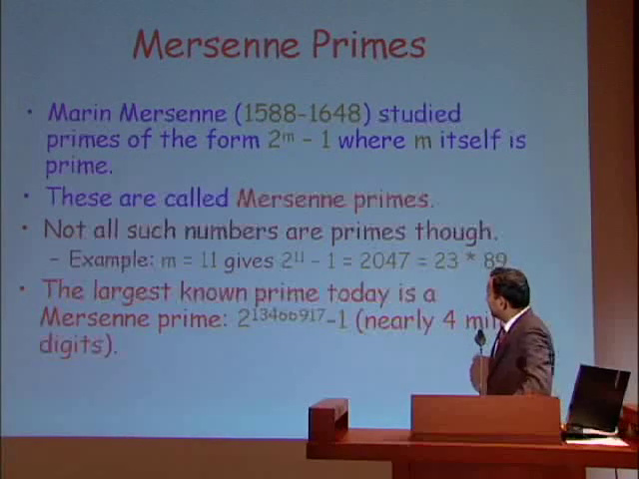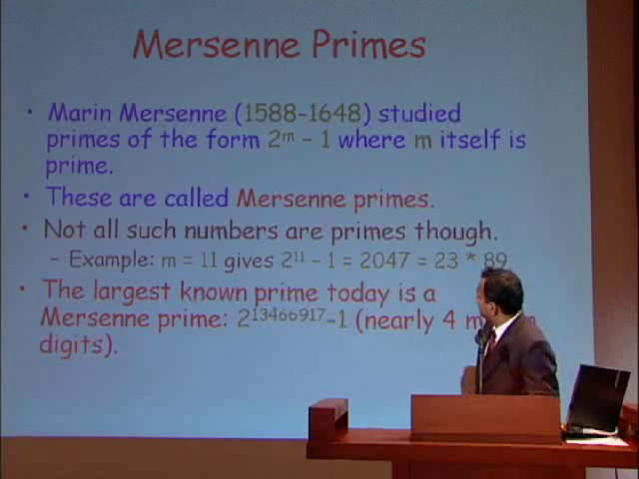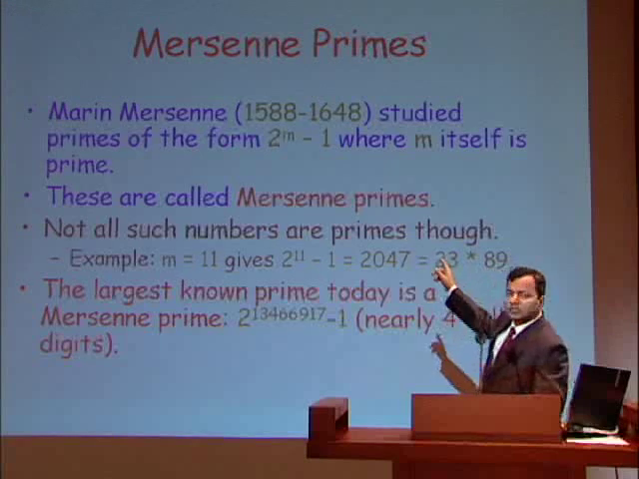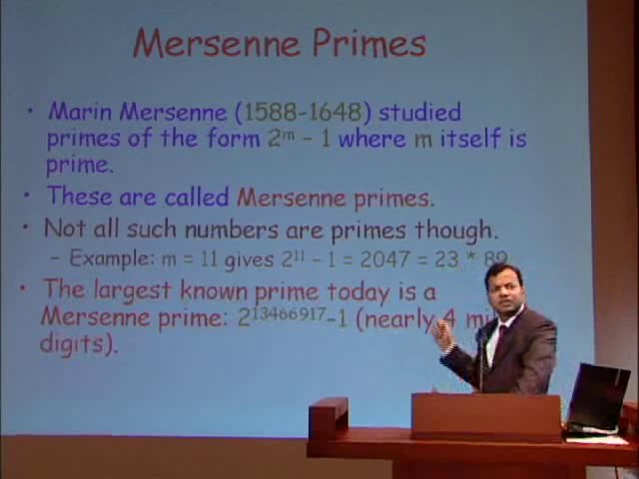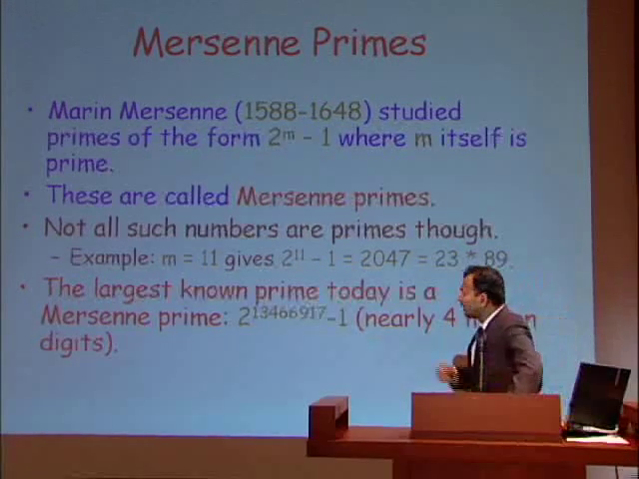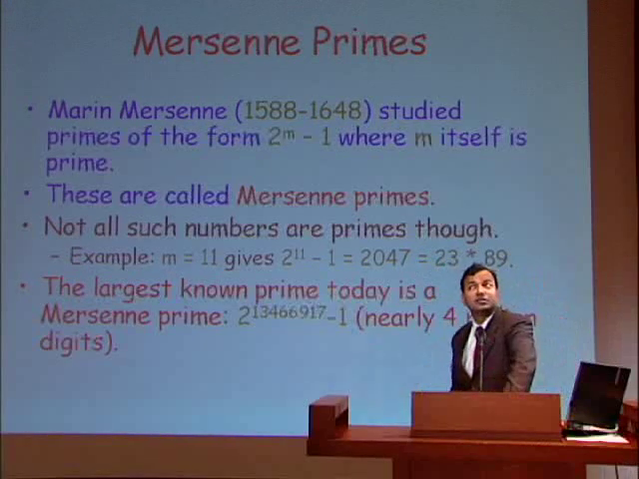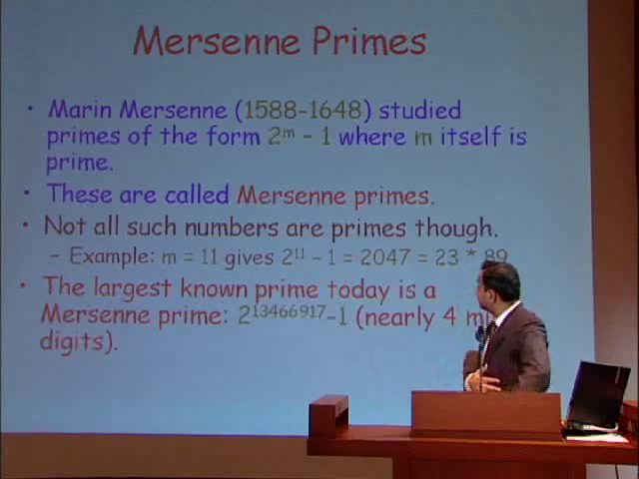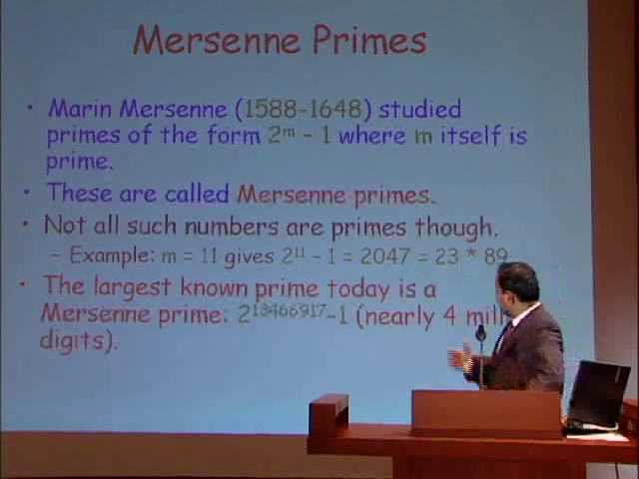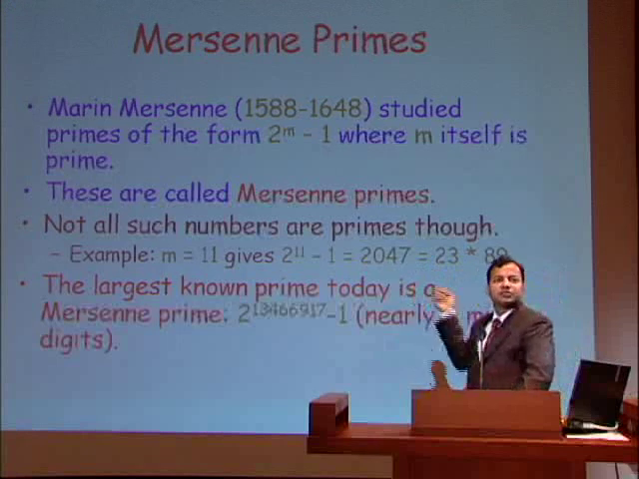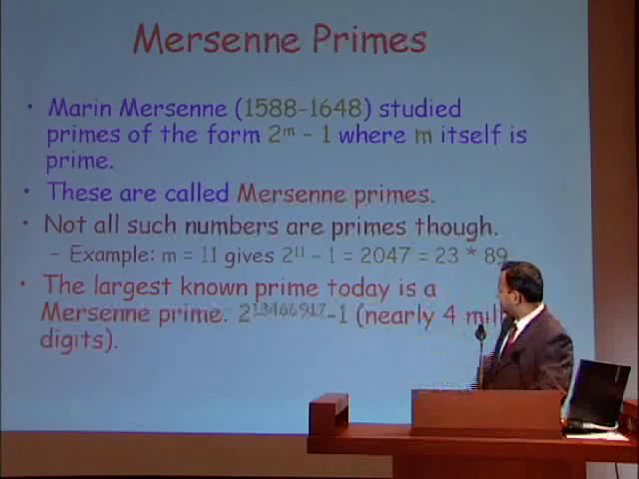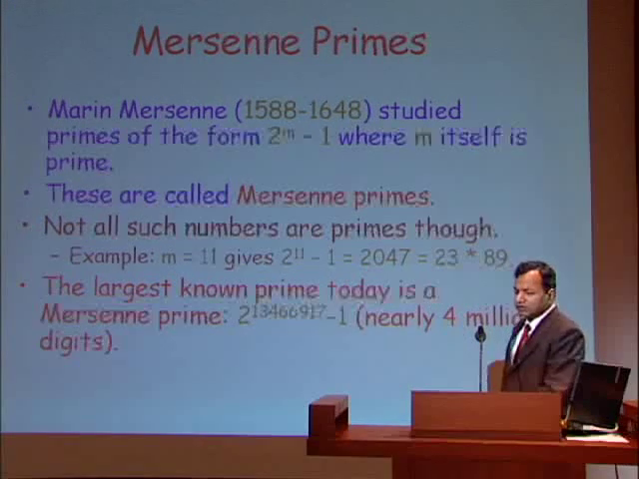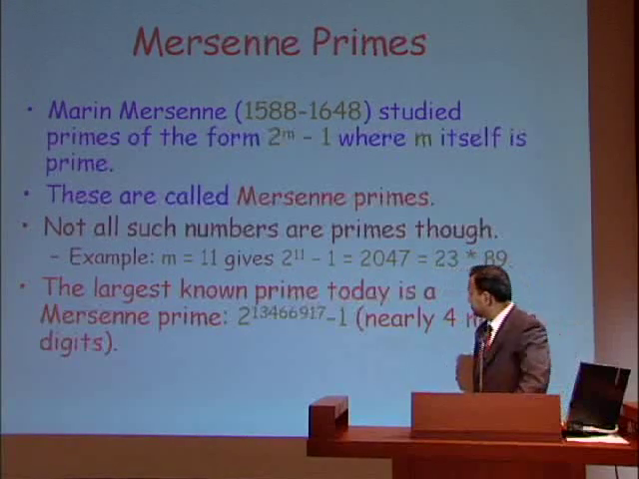In a similar vein, a contemporary of Fermat, Mersenne, studied primes of the kind 2 to the m minus 1, where m itself is a prime. If m is not a prime, then 2 to the m minus 1 is not a prime. But if m is prime, then it may be a prime. Of course, not all such numbers are primes, as a simple example tells us: for m equals 11, we get the number 2047, which is a composite number.